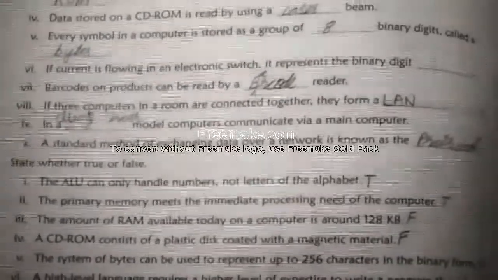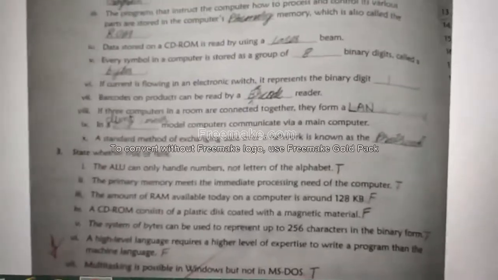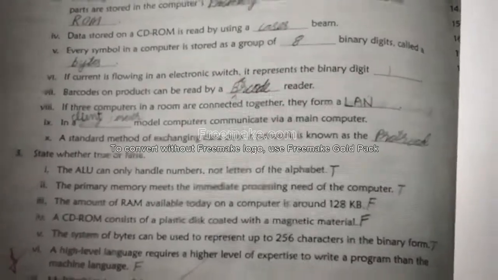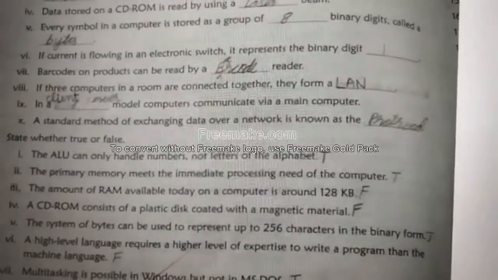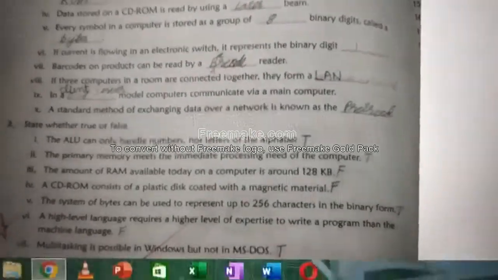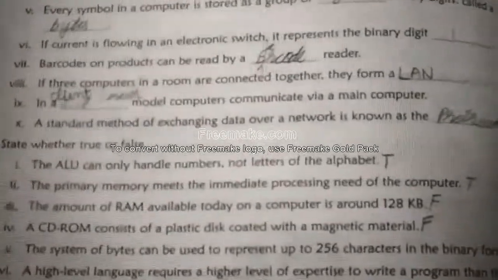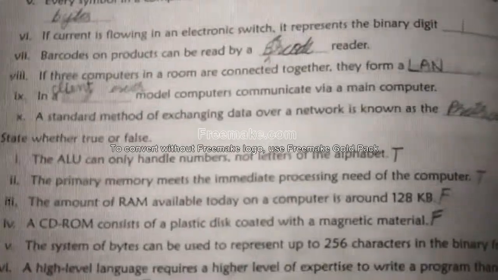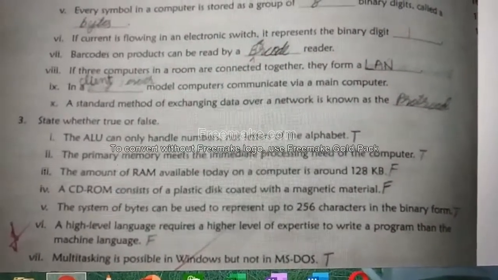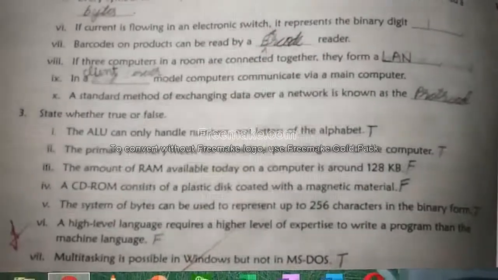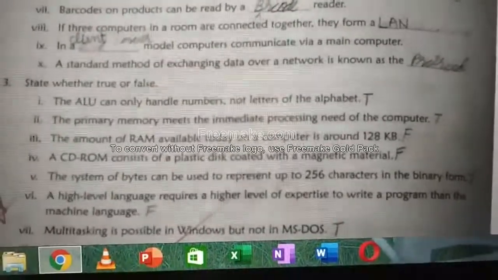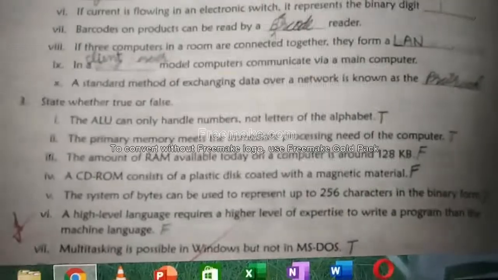Barcode reader. If 3 computers in a room are connected together, they form a dash, LAN, local area network. Either you can expand it, local area network, better expand it. Write LAN, one small hyphen, and write local area network. 9th one. In a dash model, computers communicate via a main computer. Client-server, write client, one small hyphen, and then write server.